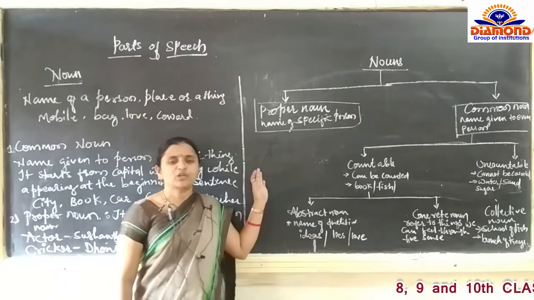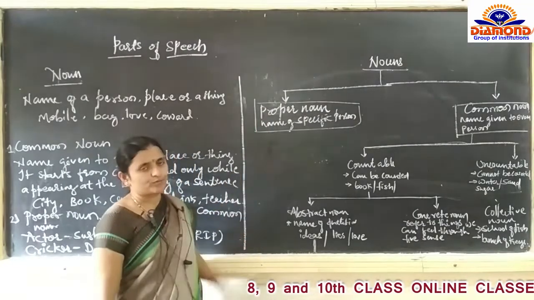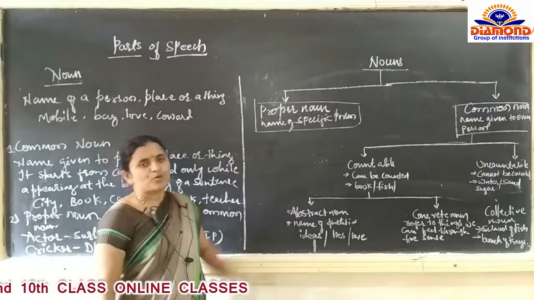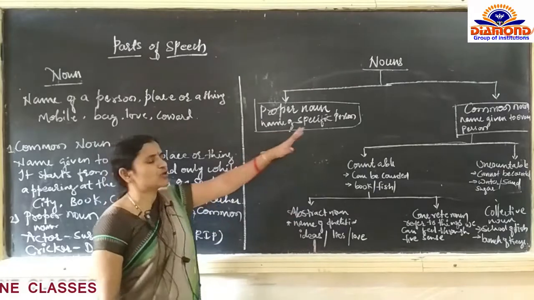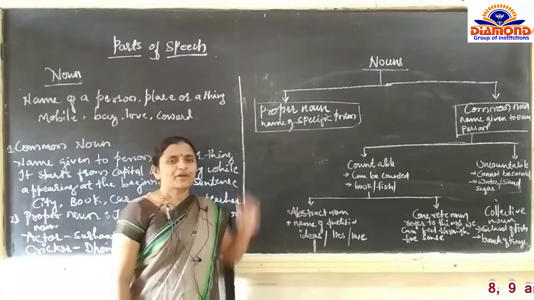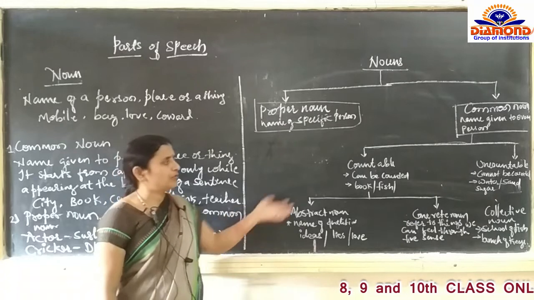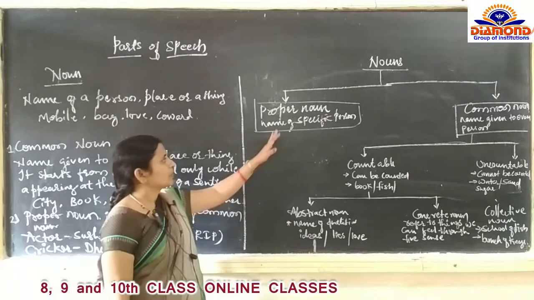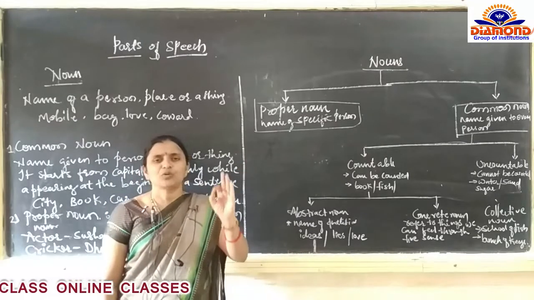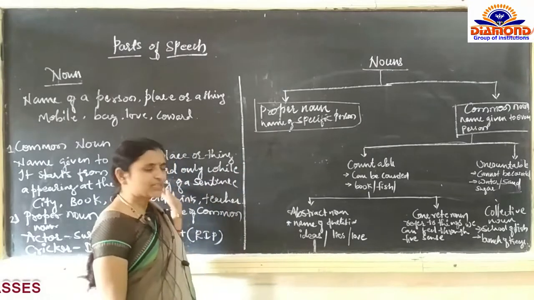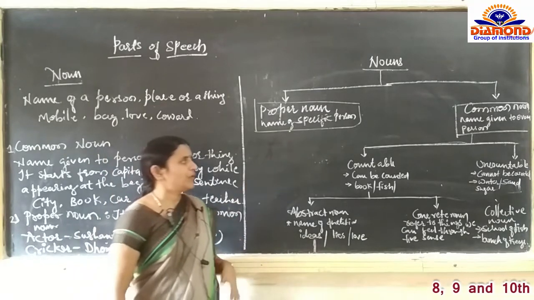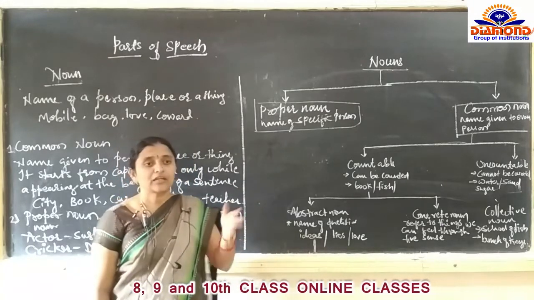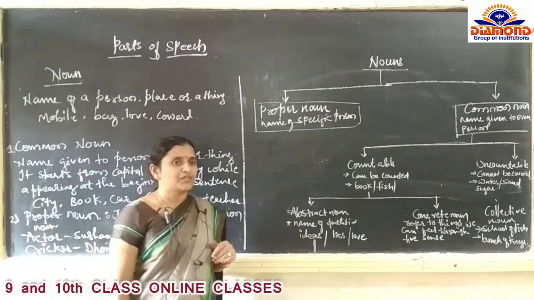So, the first basic concept we are going to take is noun. You all know that so many kinds of noun are there. First one is common noun and proper noun. Then in common noun we can say countable noun and uncountable noun. Proper noun means it is given to a specific person. I will explain in detail. Common noun is given to a common person. And in that, countable and uncountable nouns are there.